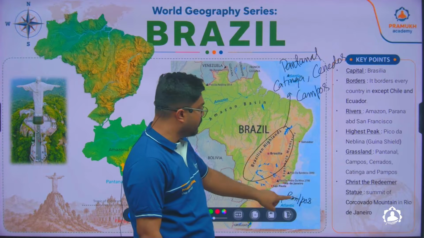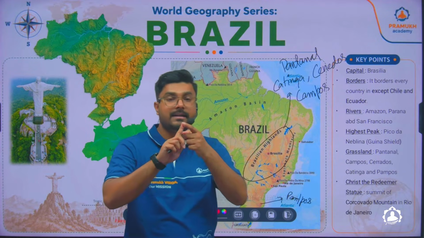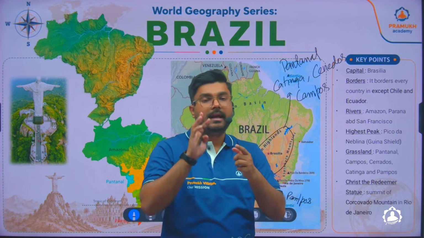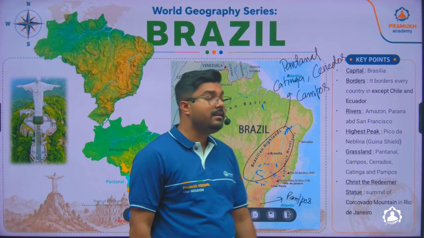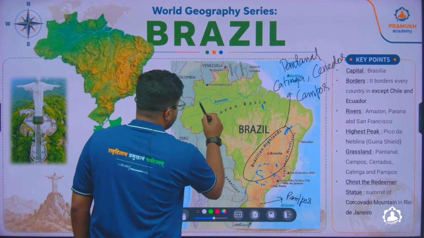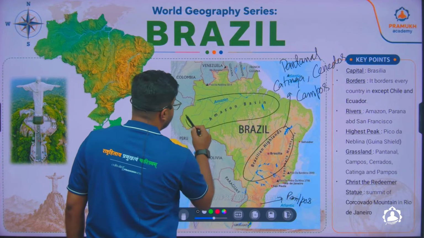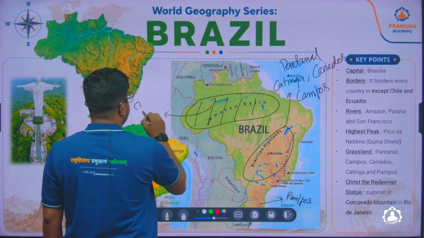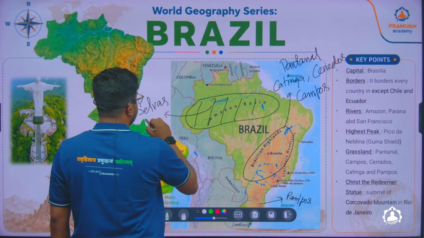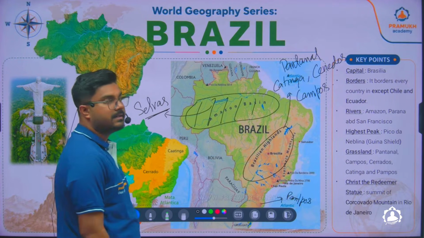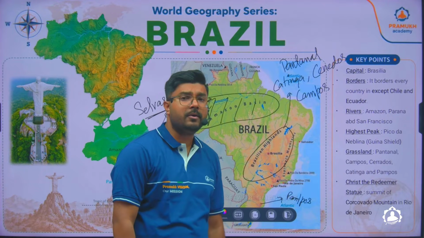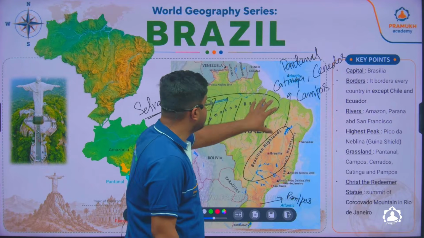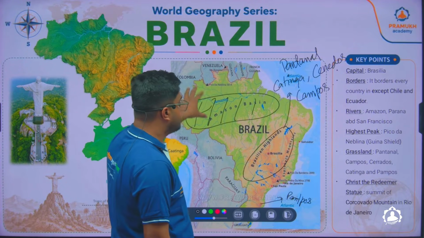Along with it, a small part also has Pampas. In Argentina, you'll find Pampas. In Uruguay, you'll find Pampas. And in Venezuela, you'll find Llanos. Now, this particular region of Brazil, which is covered with thick tropical forest, has another name: the selvas. This forest is called the selvas. Like you might have heard about the Sahel region of Africa, here this particular forest region is called selvas.